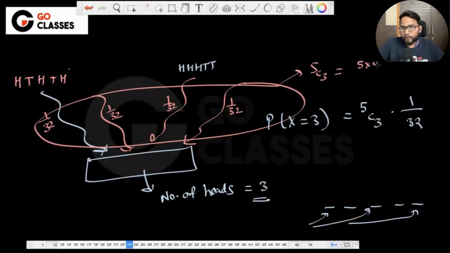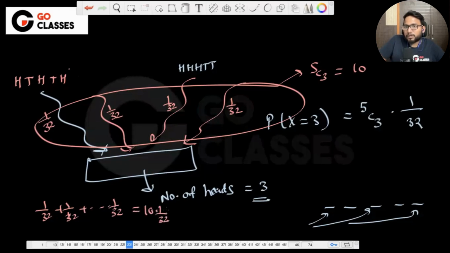5 into 4 by 2, I think, right? Which is 10. So basically you have 10 possibilities here, which means there are 10 possible ways such that you can lead to number of heads to be 3. So you have to add them, which means 1/32 plus 1/32 plus 1/32, how many times? 10 times, which means 10 into 1/32. That's what we are doing here, right? So you have to add all of these.